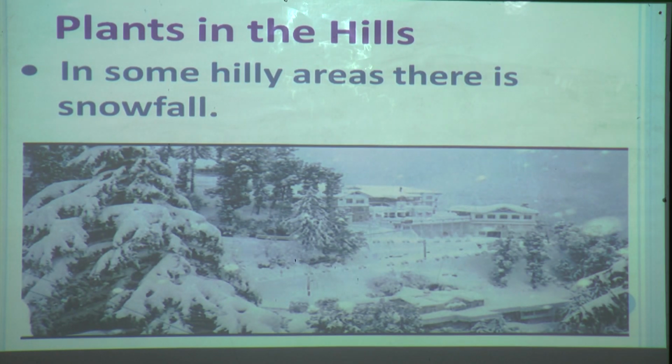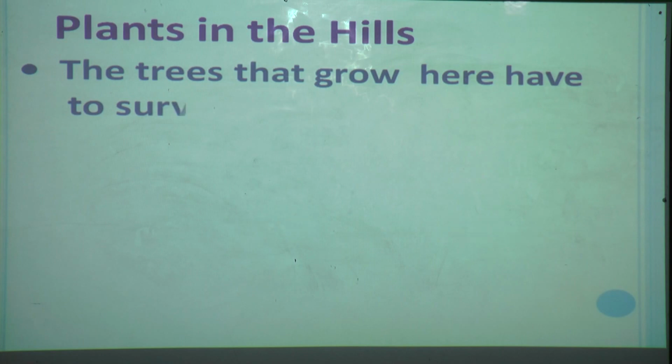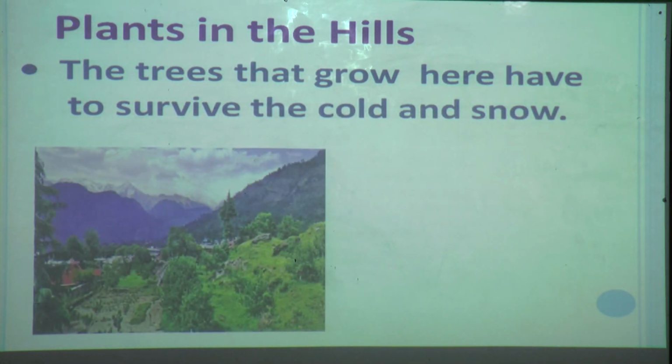Now how do plants grow and survive here? The trees that grow here in hilly areas have to survive the cold and snow also.